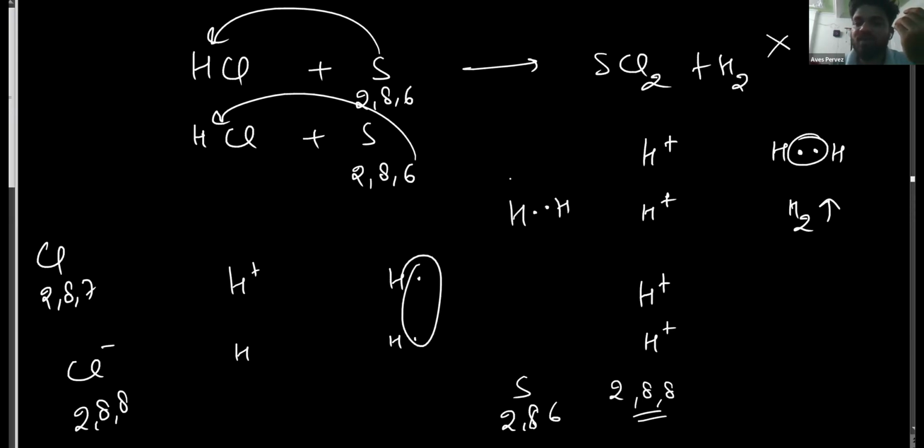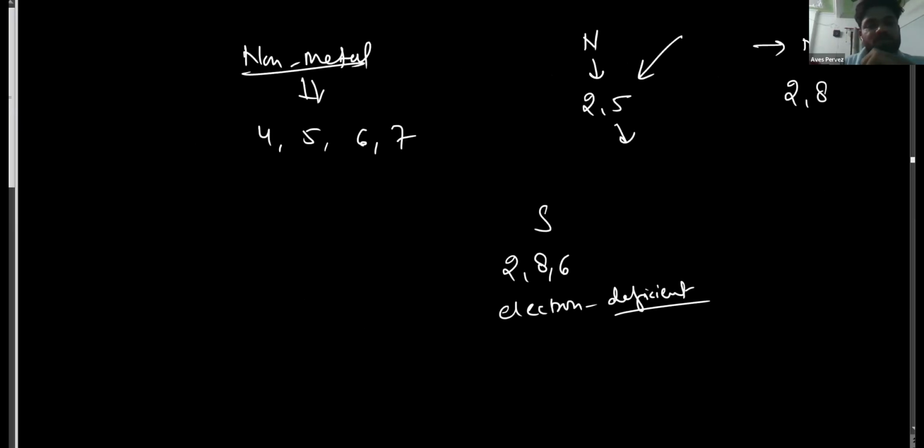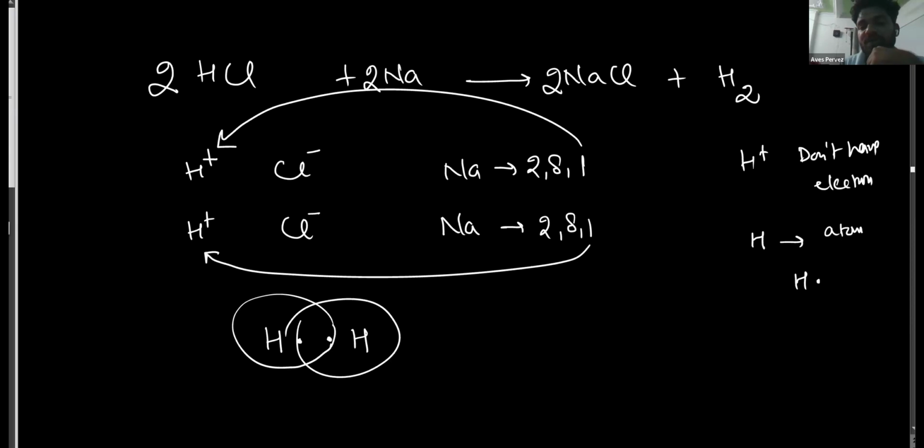Got it? You can simply understand that. Non-metals are electron deficient and are not able to donate electrons to the H plus ions of acids, so they don't produce hydrogen gas. Only metals do.